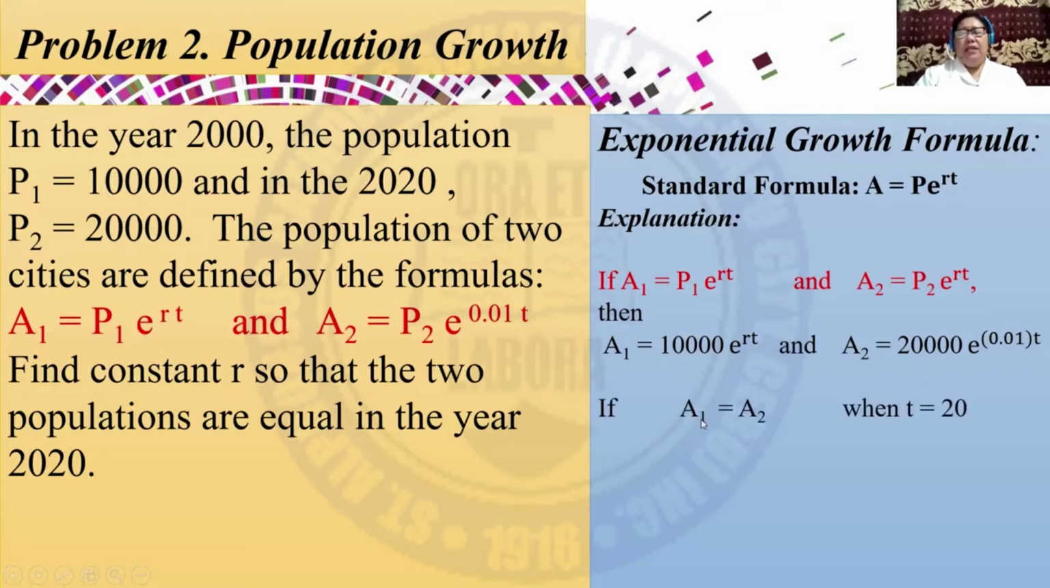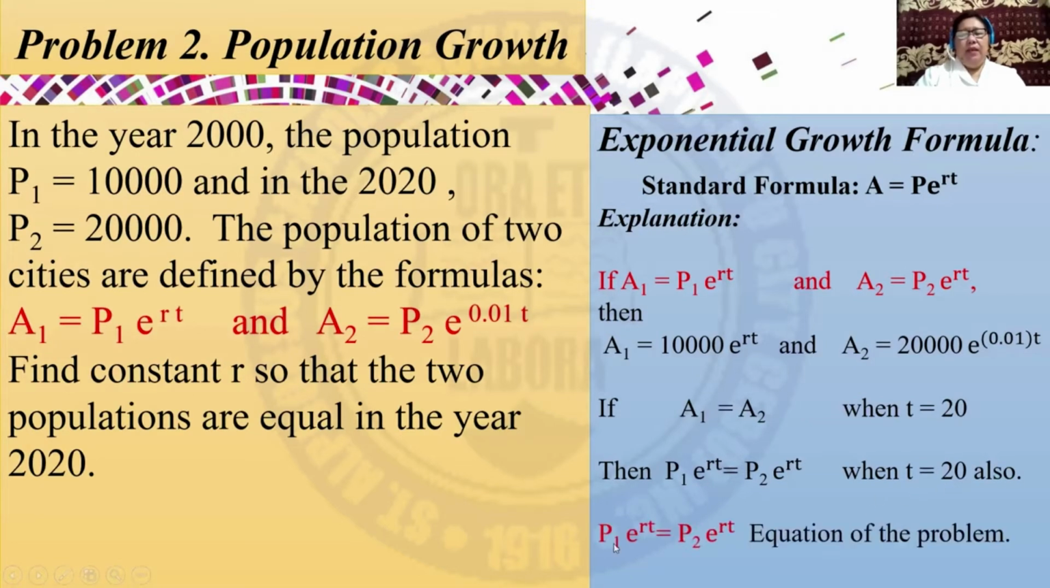If A1 = A2 when t is equal to 20 years, then P1 times e^(rt) = P2 times e^(rt) when t is also 20. Then, we have this equation, P1 times e^(rt) = P2 times e^(rt).